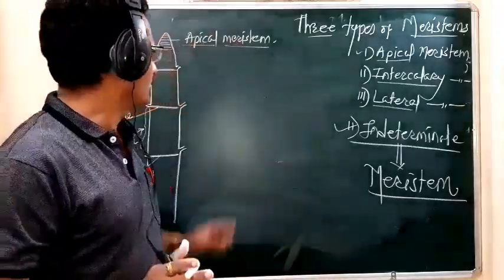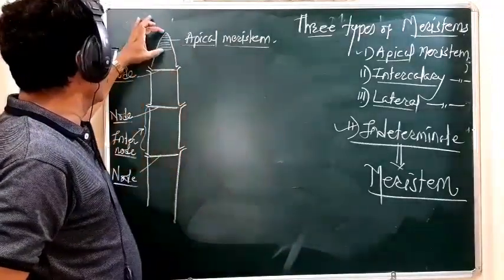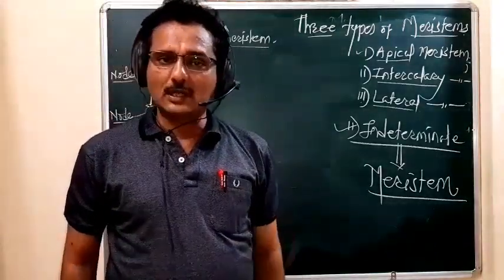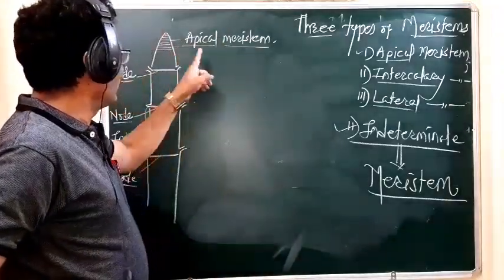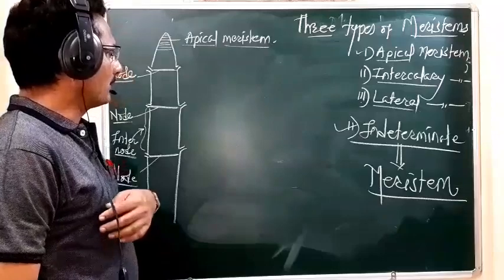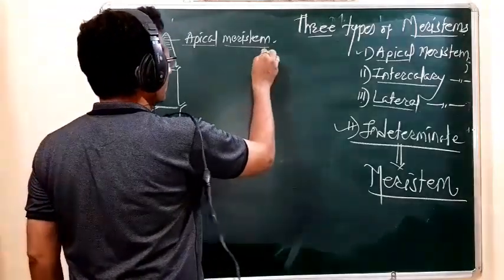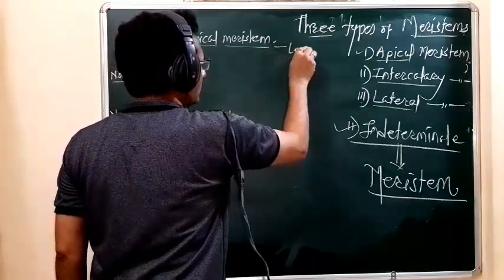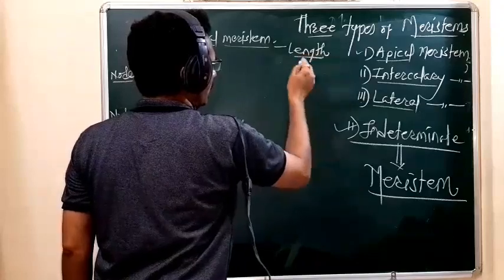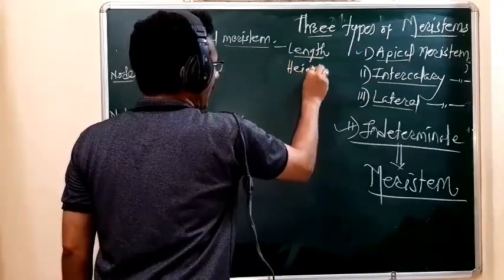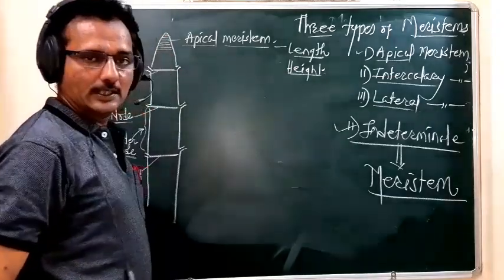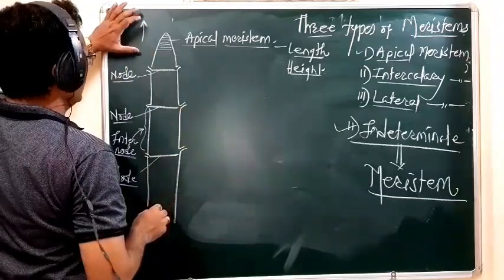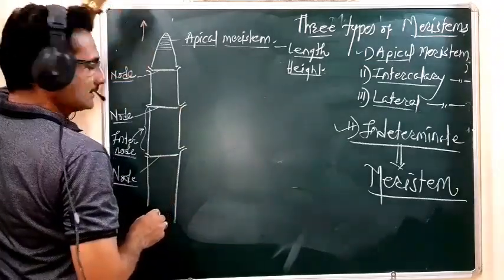This tissue is situated at the shoot apex, so the name given is apical meristem. What is the function of this apical meristem? Because of the activity of the apical meristem, the length or the height of the plant body increases. It increases in this direction.